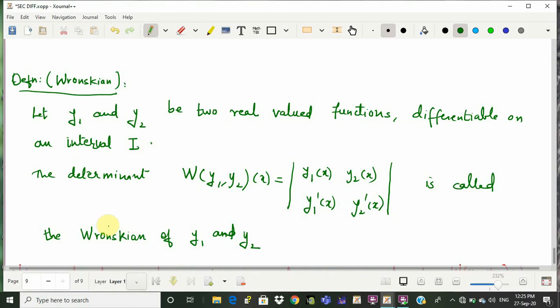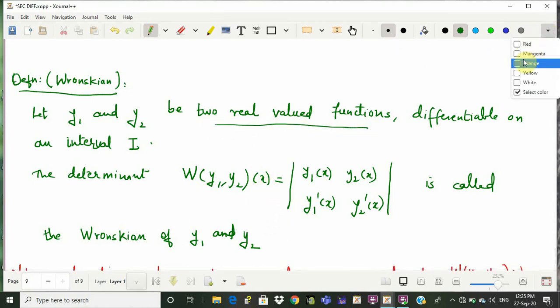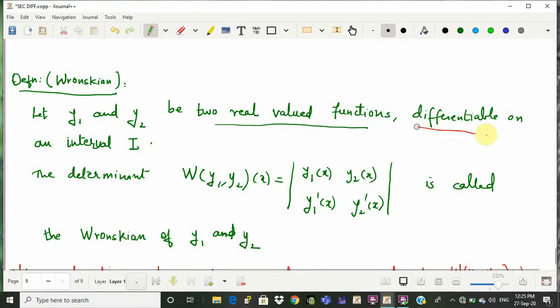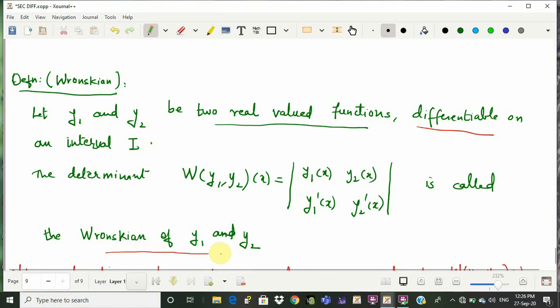Here I am defining it for 2 functions. It can be defined for n functions as well. So let y1 and y2 be 2 real valued functions, and they are differentiable on interval I. Why differentiable? Only the first derivative is required, because we are defining its Wronskian as the determinant of y1, y2. The first row is y1 of x, y2 of x, and the second row is y1 prime of x and y2 prime of x. So this is called the Wronskian of y1 and y2.